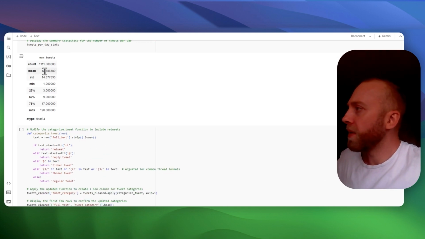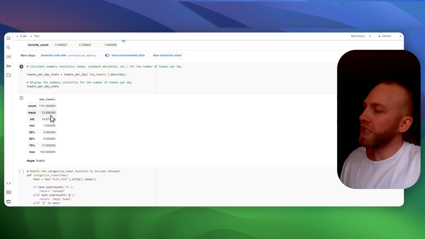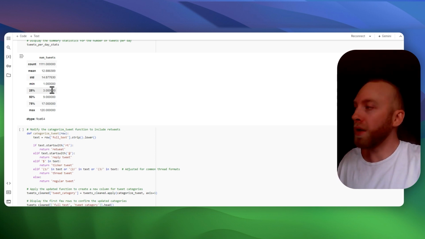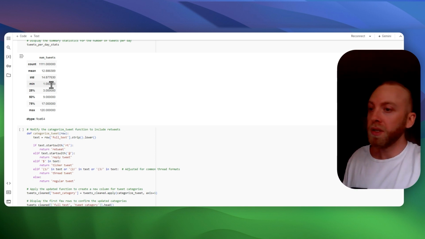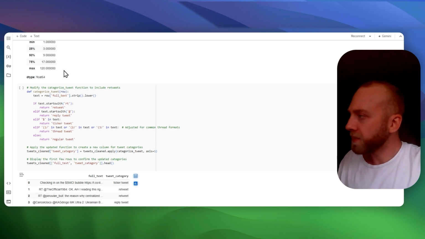Keep going. So on average, he posts about 12, let's just say 13 tweets a day. The minimum that he has posted every single day, otherwise his minimum would be 0. He's posted every single day since the start of his account, which is quite impressive. That's consistency.